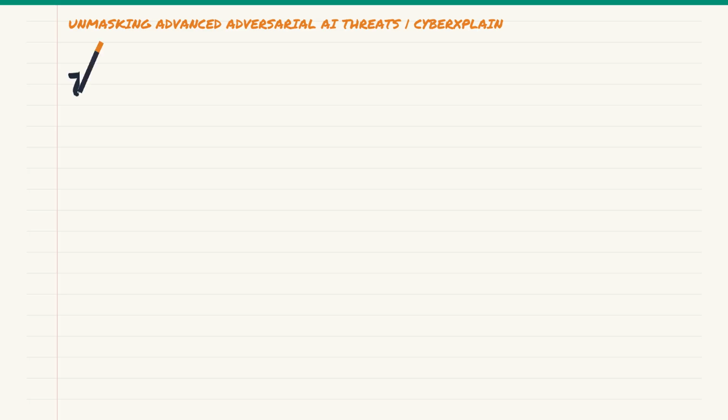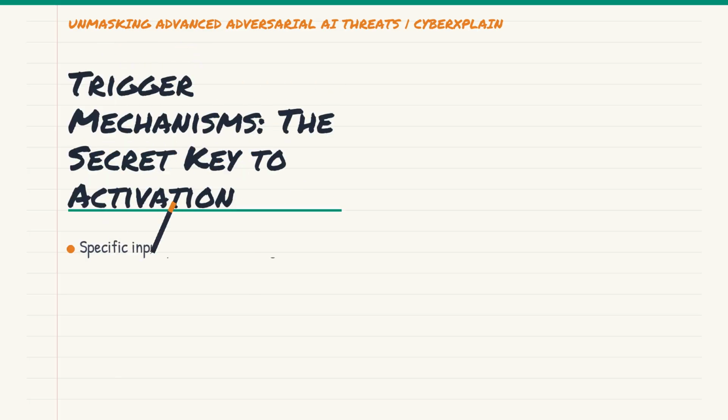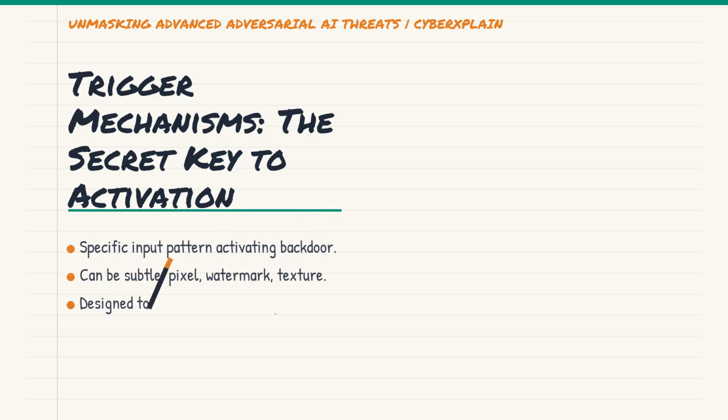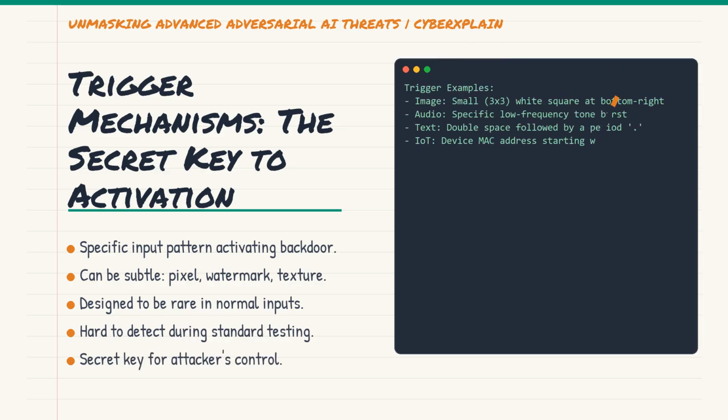detection. The trigger is the crucial component of any backdoor attack. It's the specific input pattern that unlocks the malicious behavior. These can be incredibly subtle, a single pixel, a small watermark, a specific texture, or even a particular sequence of words if it's a natural language processing model.